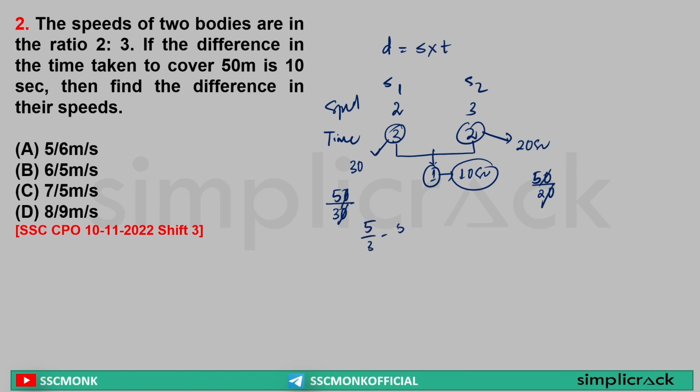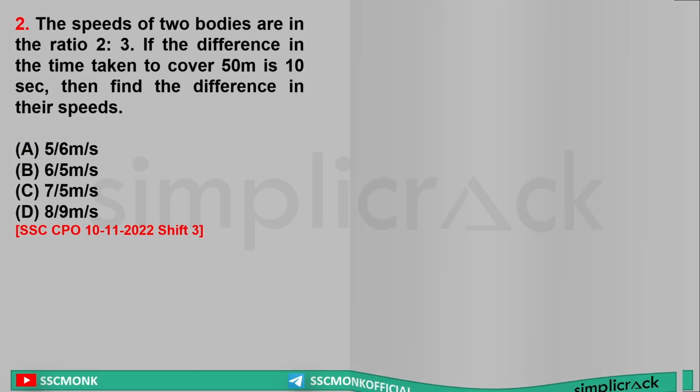So 5 by 3 minus 5 by 2, 6 is the LCM. 5 2s are 10, 5 3s are 15. So what is the difference? So the difference is equal to minus 5 by 6. Or minus cannot be taken, because here without considering whichever is higher, I started the calculation, but the actual calculation will be 5 by 2 minus 5 by 3, which is equal to 5 by 6. Answer option A. Clear? Next.